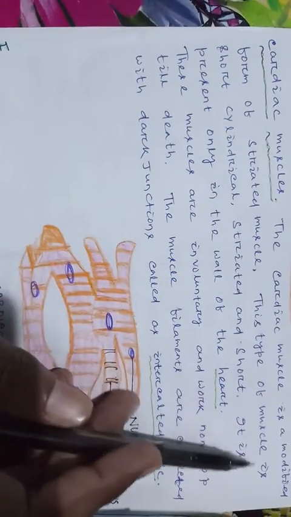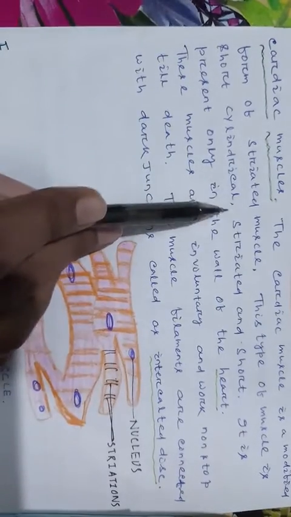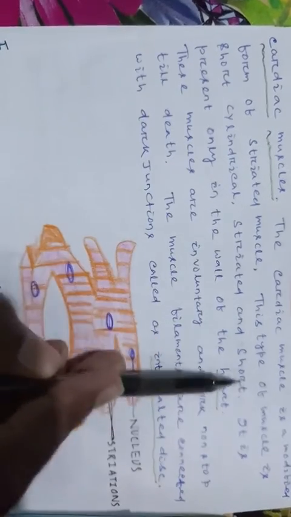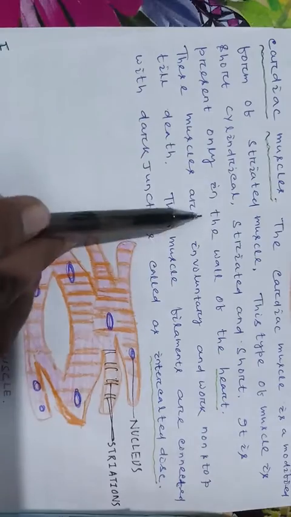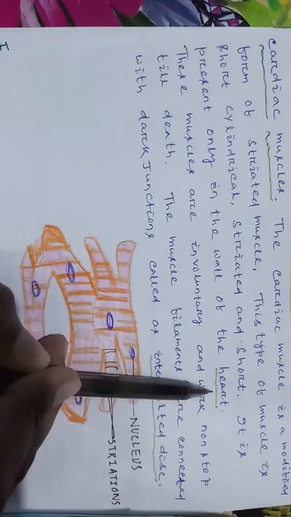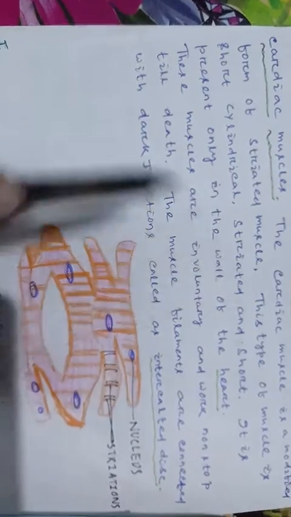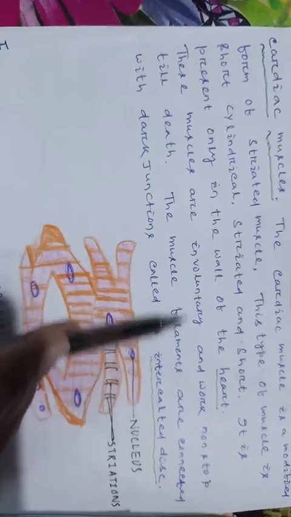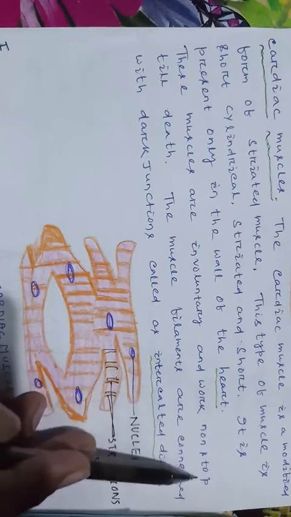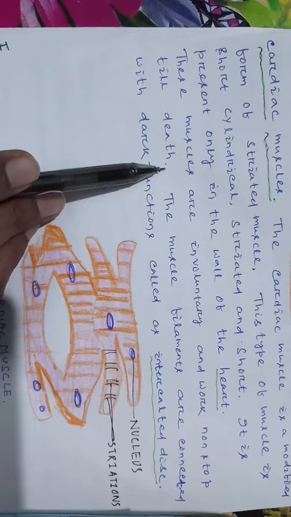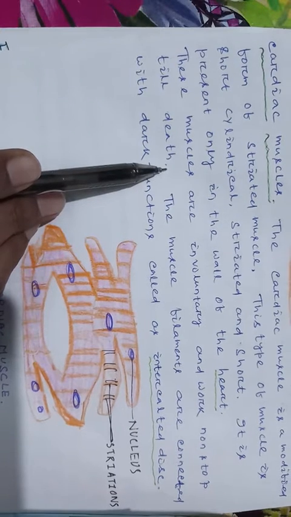This type of muscle is short, cylindrical and striated. It is present only in the wall of the heart, so it is called cardiac muscle. These muscles are involuntary and work non-stop till death. From the birth to the death of the person, this muscle works non-stop.